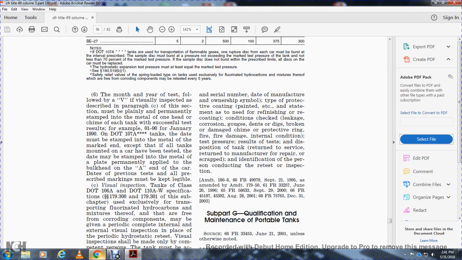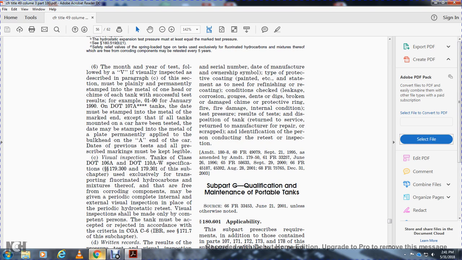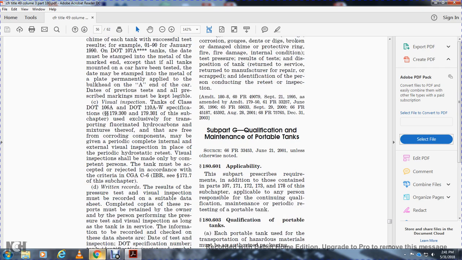Visual inspection. Tanks of classes 106A and 110A, with specifications 179-300 and 179-301, used exclusively for transporting fluorinated hydrocarbon mixtures, air or air-free, or non-corroding components, may be given a periodic complete internal and external visual inspection in place of the periodic hydrostatic pressure test. Visual inspection must be made only by a competent person. The tank must be accepted or rejected in accordance with the criteria of CGA C6.